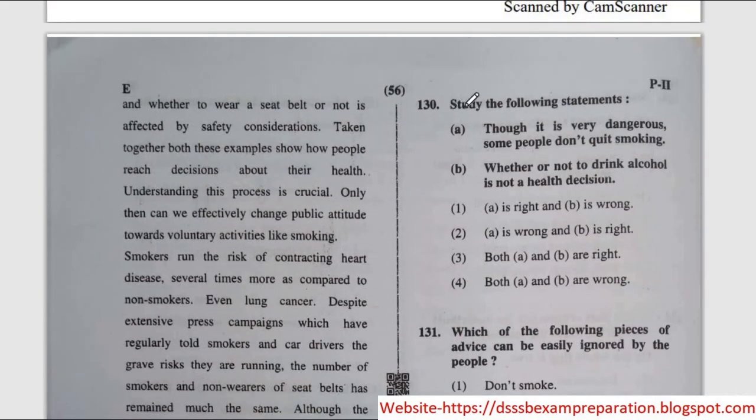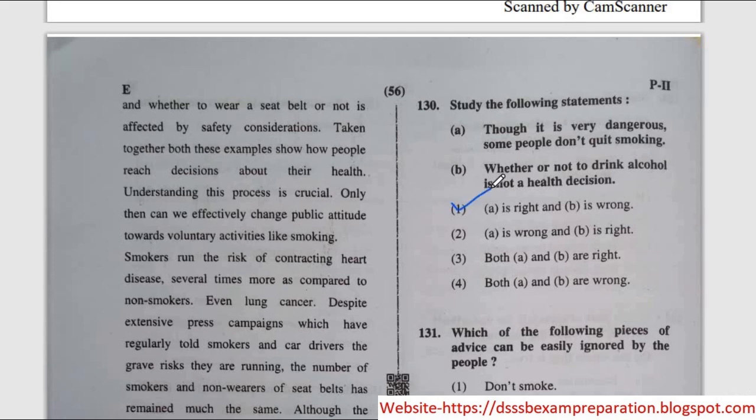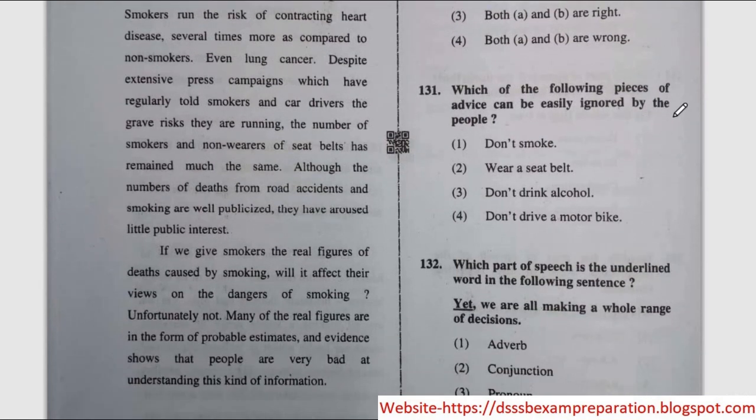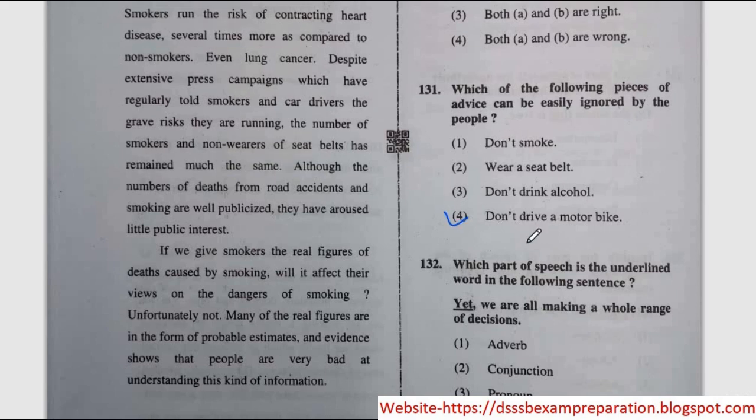Next question, study the following statement. Statement A, though it is very dangerous, some people don't quit smoking. Statement B, whether or not to drink alcohol is not a health decision. So the correct option is option number 1, A is right, but statement B is wrong. Next question, which of the following pieces of advice can be easily ignored by the people? So the correct option is option number 4, don't drive a motorbike.